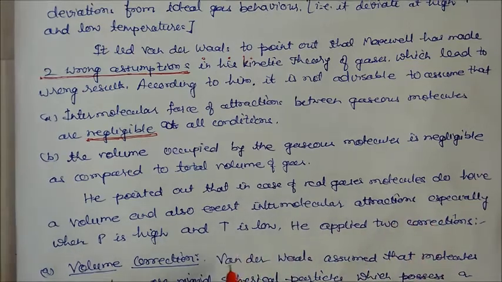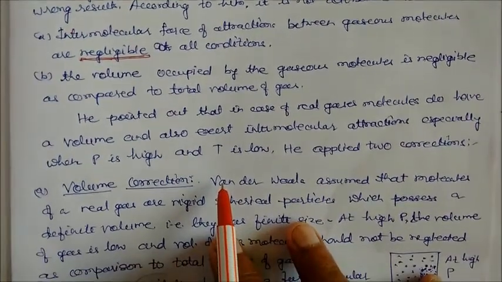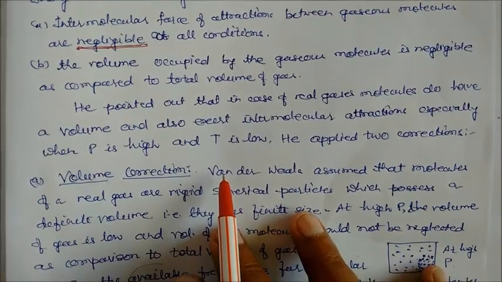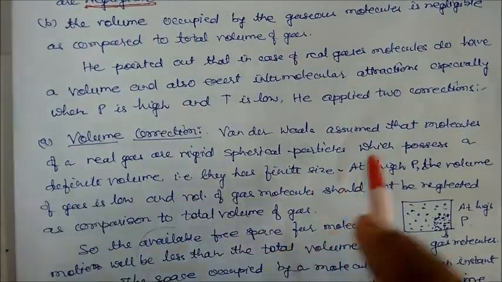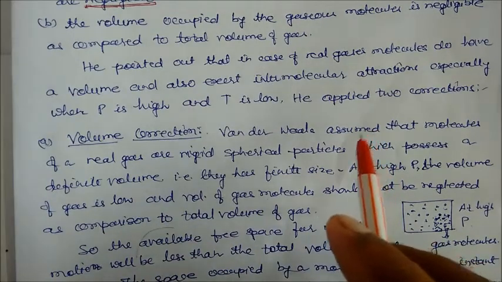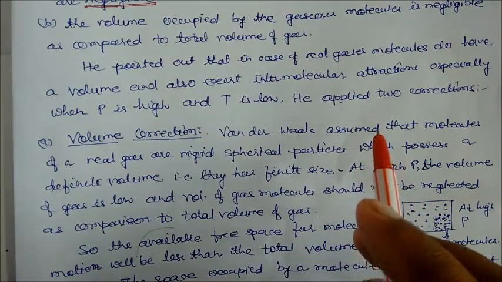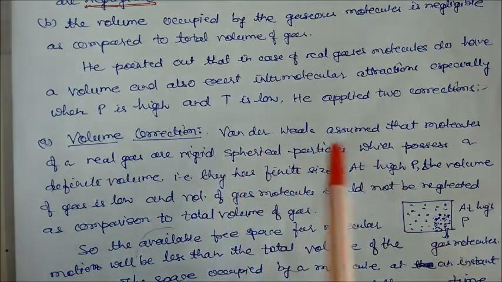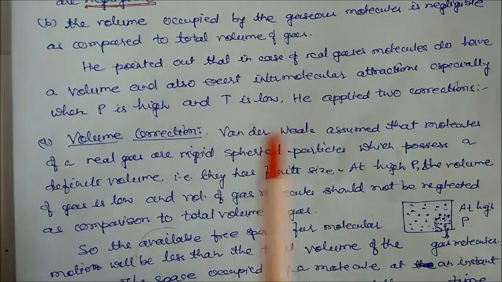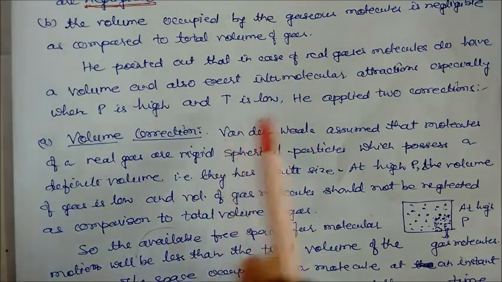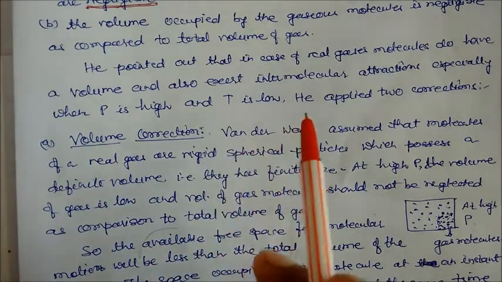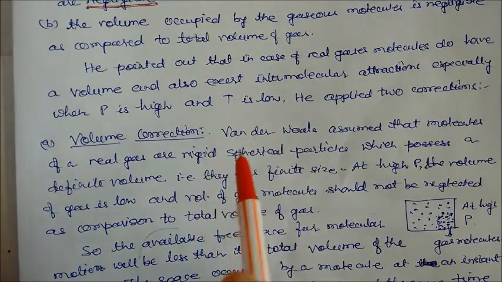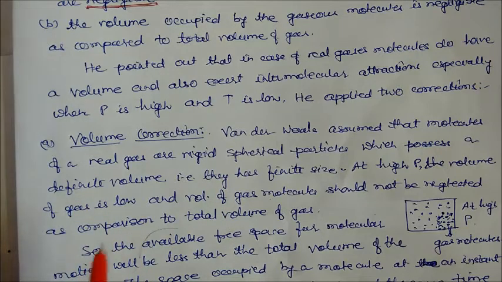This matters when the pressure is high and the temperature is low. So he applied two corrections to the gas equation PV equals nRT, because gas molecules have a volume and also have forces of attraction. Under conditions of very high pressure and very low temperature, we cannot use the ideal gas equation for real gases, so we require some improvement in it.